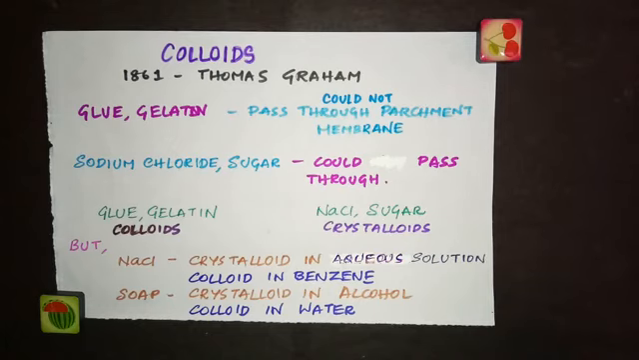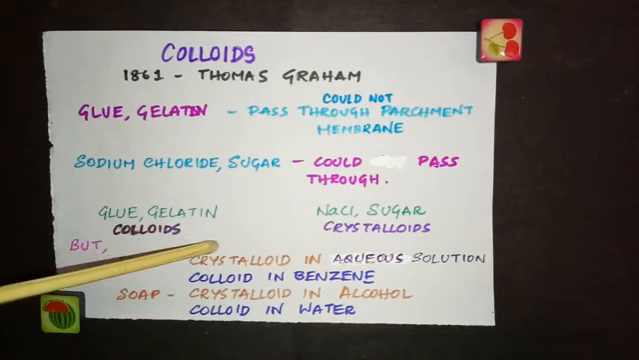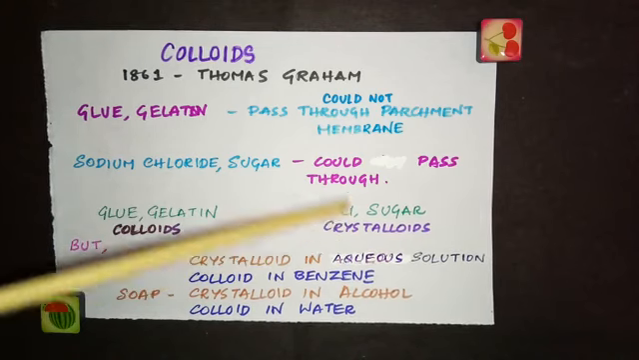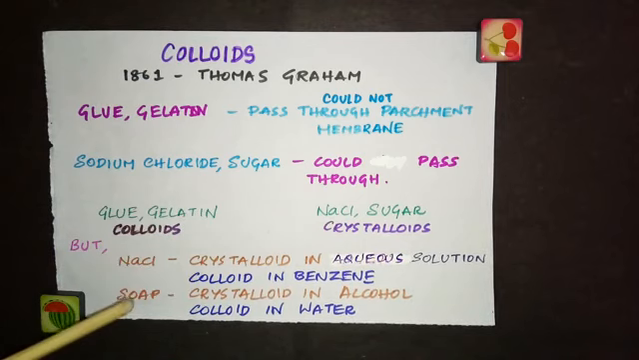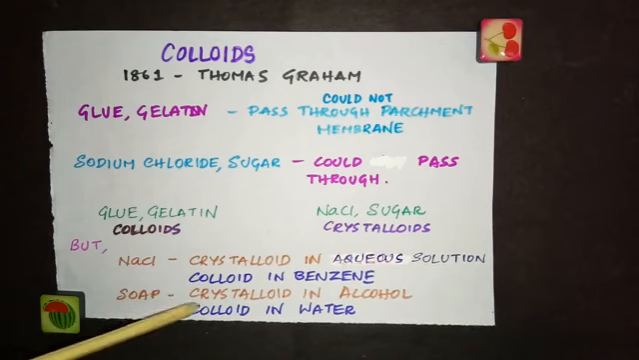But this classification made by Thomas Graham was not quite satisfactory, because a particular substance may behave as a colloid or crystalloid depending upon the solvent taken. For example, NaCl behaves as a crystalloid in aqueous solution, which means in water, but the same NaCl can behave as colloid in benzene. Another example is soap: it behaves as a crystalloid in alcohol, but as a colloid in water.